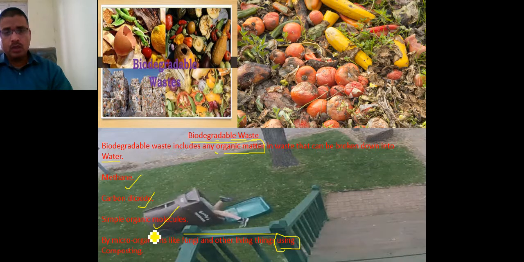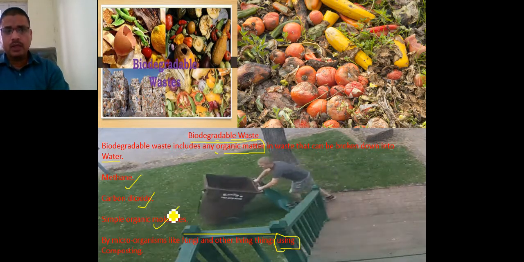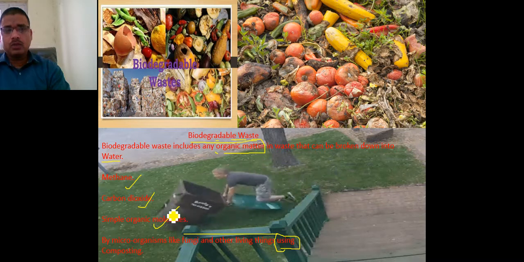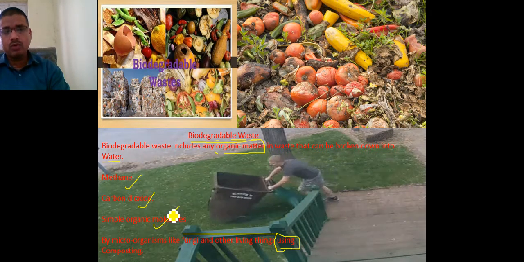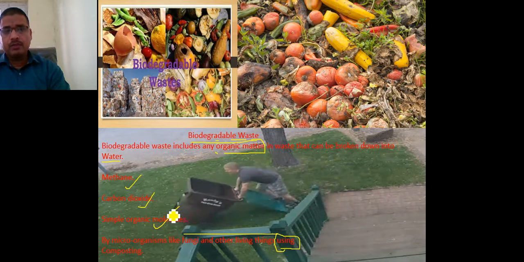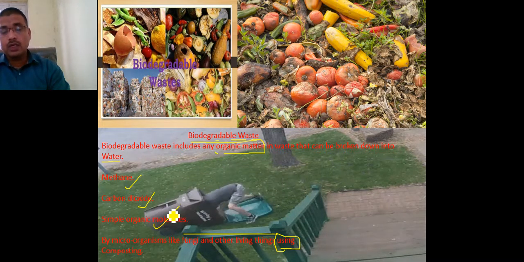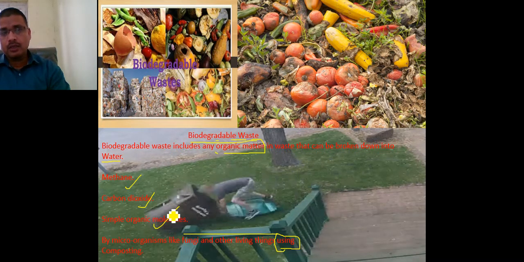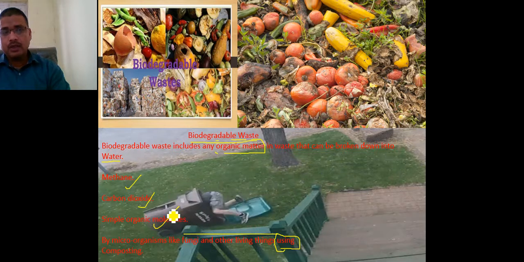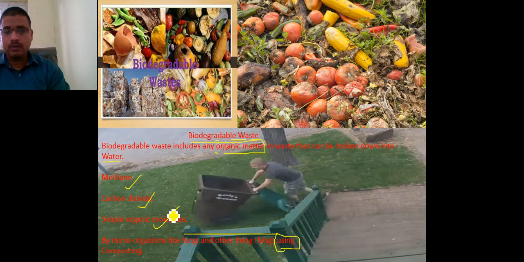So basically biodegradable wastage is the kind of wastage which can be degraded in the presence of microorganisms, as well as by any other procedure. By this, vegetables and materials can be converted into different manure material. These kinds of things are basically called biodegradable wastage.